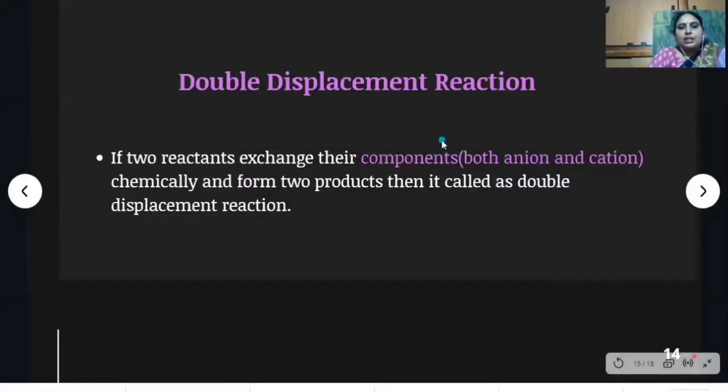Then the last one is the double displacement reaction. If two reactants exchange their components, meaning both anion and cation, chemically and form two products, then it is called a double displacement reaction.